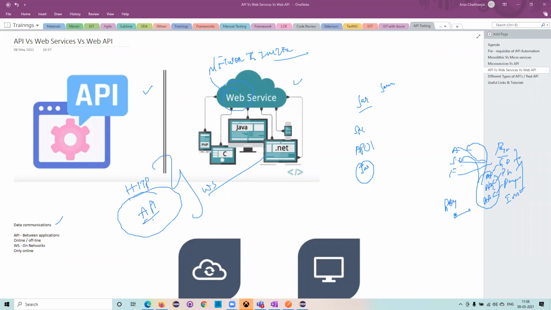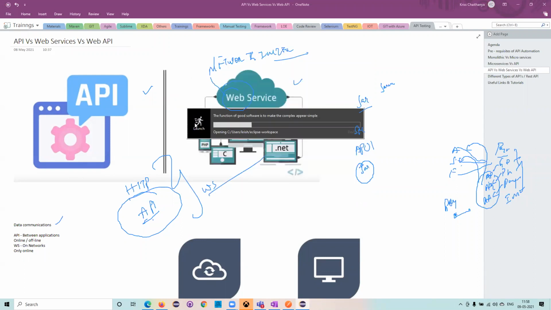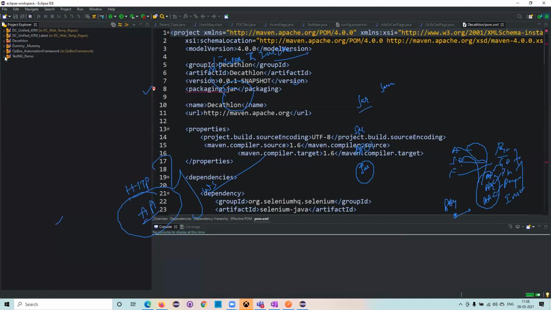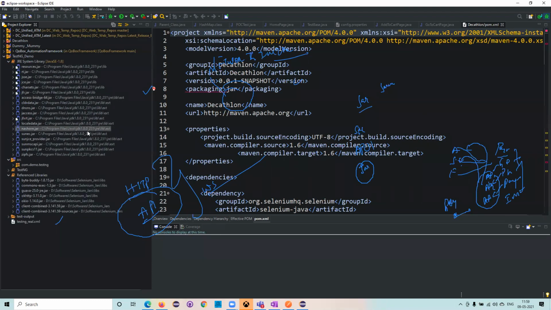Now APIs can be used offline, as I told you. When you go to your Java, you can see all your jar files. I'll show it to you. Whether it's online or offline doesn't matter; it can be used anywhere. For example, this is TestNG, the TestNG reference library. These are all jar files. I don't have to use them online; I can use them offline also. Even all these libraries, like the JRE library, are also called APIs.